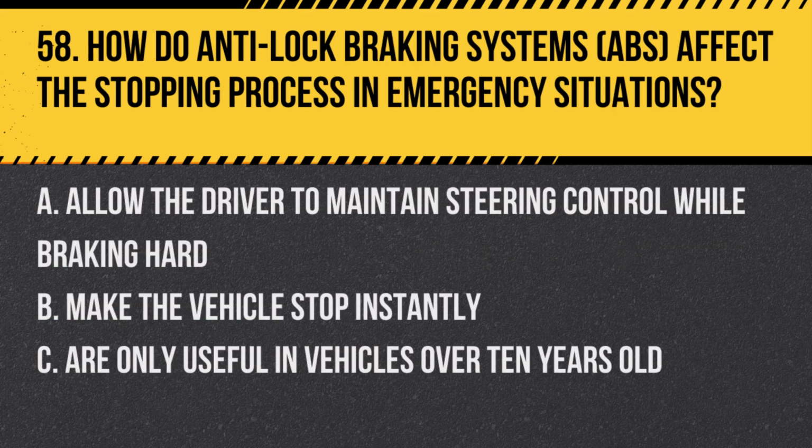Question 58. How do anti-lock braking systems, ABS, affect the stopping process in emergency situations? A. Allow the driver to maintain steering control while braking hard. B. Make the vehicle stop instantly. C. Are only useful in vehicles over 10 years old.